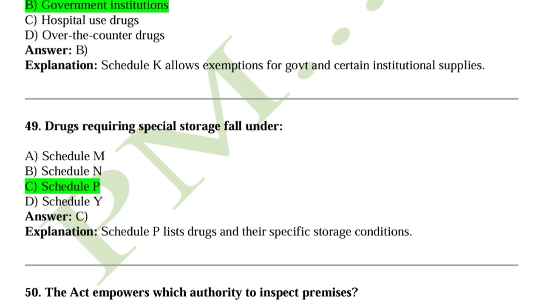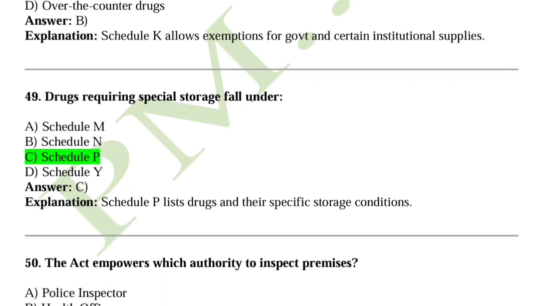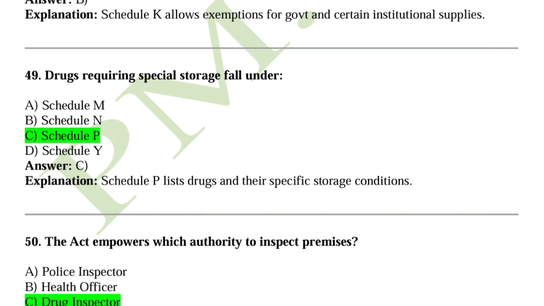Question number 49, drugs requiring special storage fall under. So the drugs that require special storage fall under Schedule P. Okay, because Schedule P lists the drugs that have specific storage conditions.